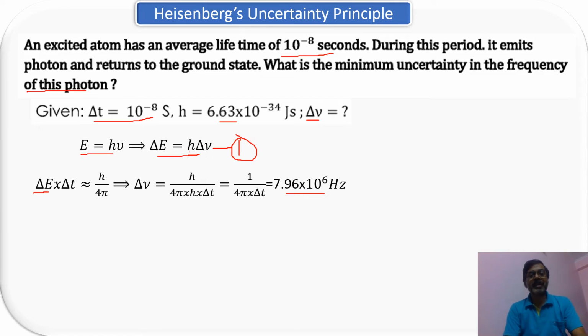It may be given in terms of your wavelength, or it may be given in terms of your frequency, right? If it is given in terms of the frequency, it becomes easier, because you have only one variable, nu. If it is given in terms of lambda, then E equal to h nu equal to hc upon lambda. Differentiate it, and the differential of 1 upon lambda is equal to minus 1 upon lambda square d lambda. The minus sign is going to be neglected because we only have to take the magnitude of the energy. So that value of the energy you have to substitute. This is how you should be a bit careful in this type of problem.